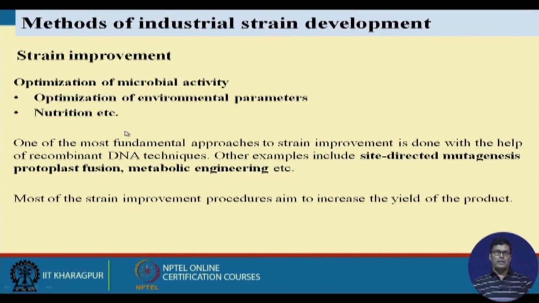Now let me discuss the methods of industrial strain development. Strain improvement, the optimization of microbial activity, we can do by optimizing the environmental parameters like temperature, pH, substrate concentration. I told you that with an osmotolerant culture we can increase the microbial activity. Then nutrition, this is very important.